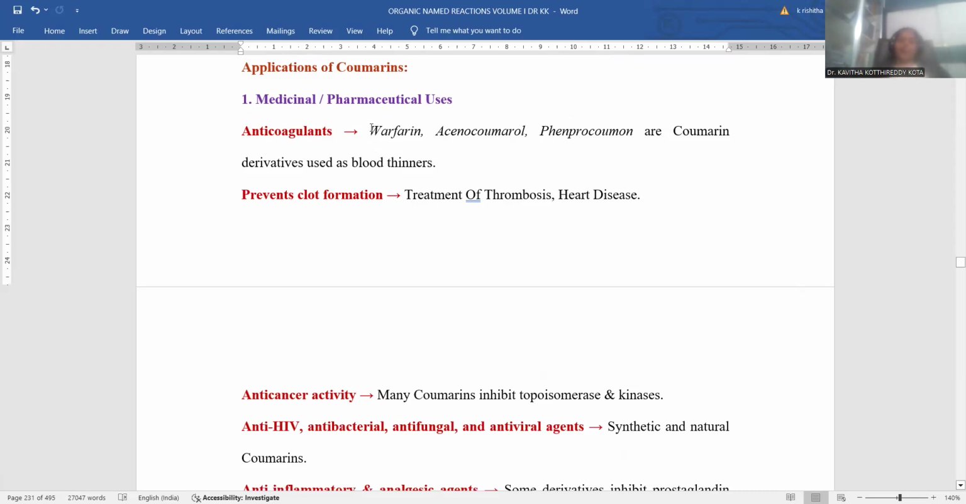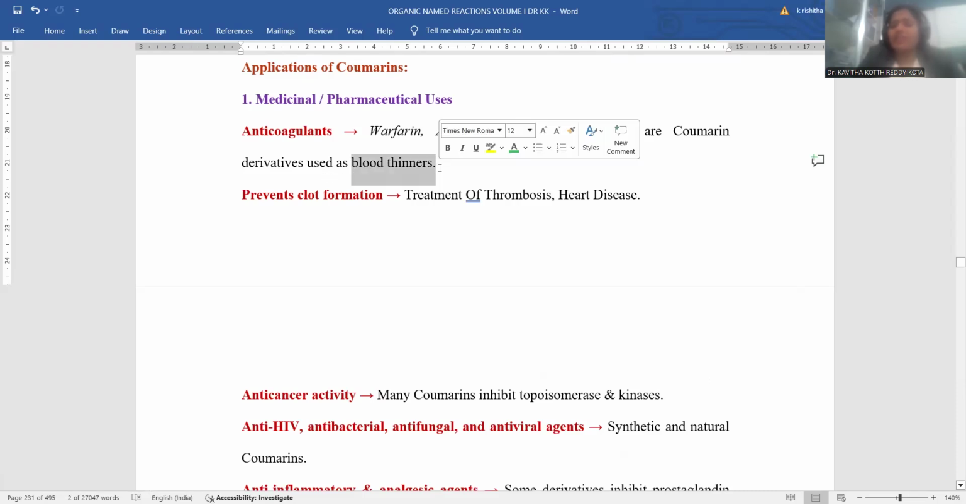So this is the most important in heart related health. Cardiovascular diseases will be better treated by means of anticoagulating agents like warfarin, acenocoumarol and phenprocoumon, which are coumarin derivatives, and they are specifically used as blood thinners. They will avoid the clotting process, rather they will let the blood flow very conveniently by decreasing its density, so they are designated as blood thinners. Coagulation will be avoided. Prevent the clot formation. Treatment of thrombosis, heart diseases.